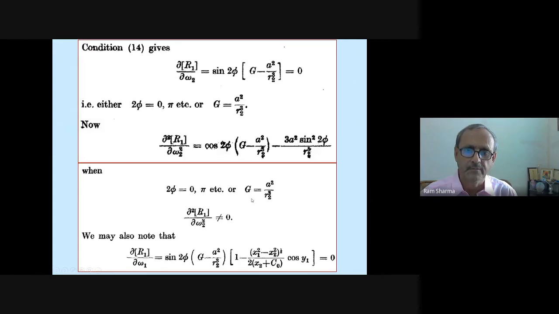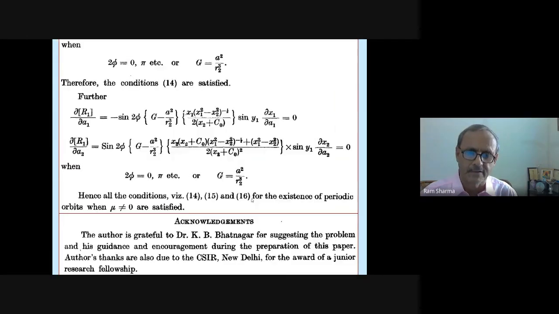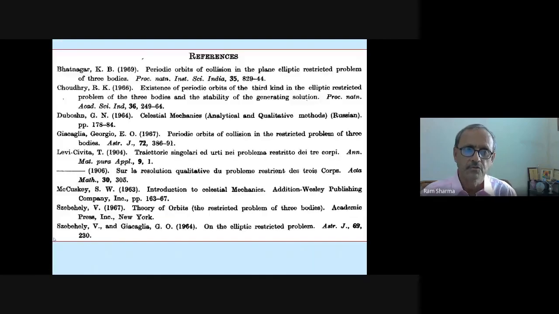So that's how my first paper of my career came, and I'm sharing it with you. All the other things I did, but that was the important thing. But then anyway, I wrote: the author is grateful to Dr. Bhatnagar for suggesting the problem and his guidance and encouragement during the preparation of this paper. I wanted him to be the author, and I requested him, but he declined. So this was the only thing I could do at that time. So you can see these are the references.